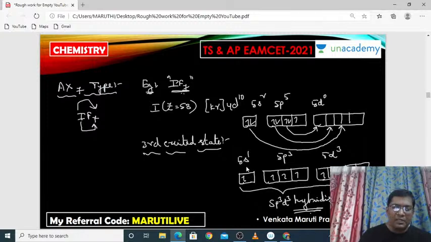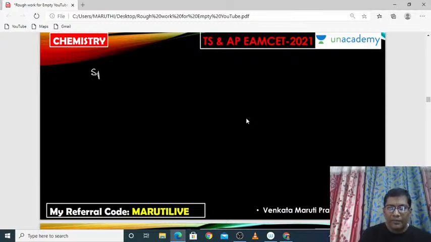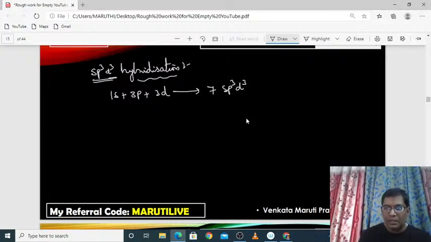Once it participates in sp3 d3 hybridization, how many hybrid orbitals will be produced? 1 s orbital, 3 p orbitals and 3 d orbitals participate together and produce 3 plus 1 is 4, 4 plus 3 is 7 sp3 d3 hybrid orbitals.